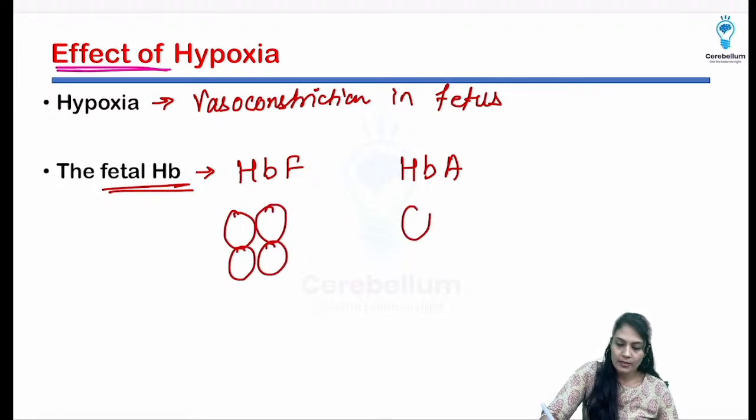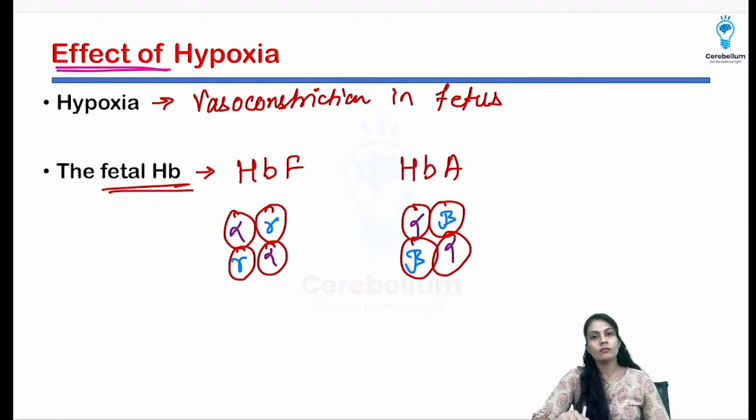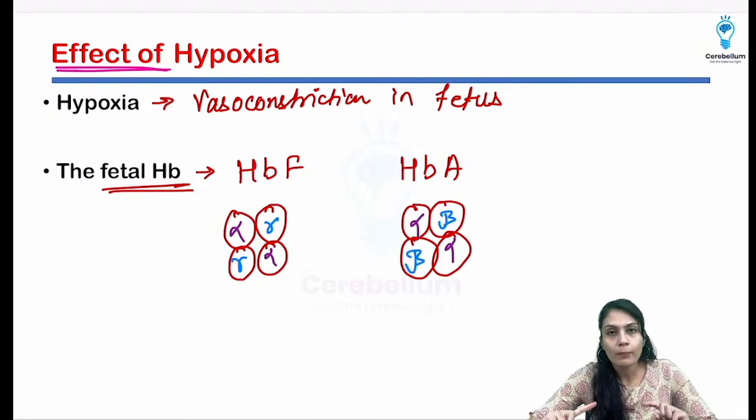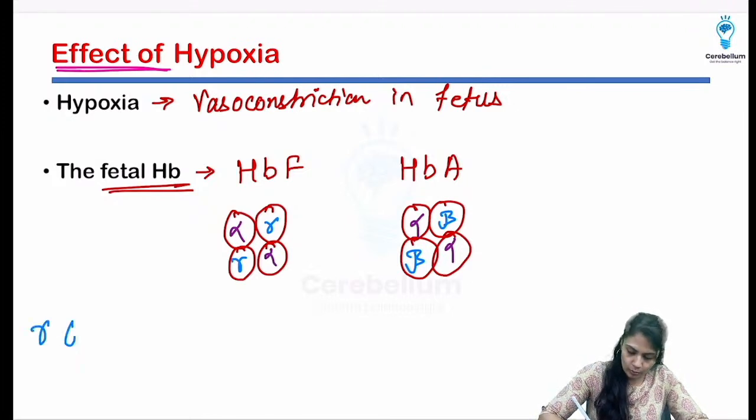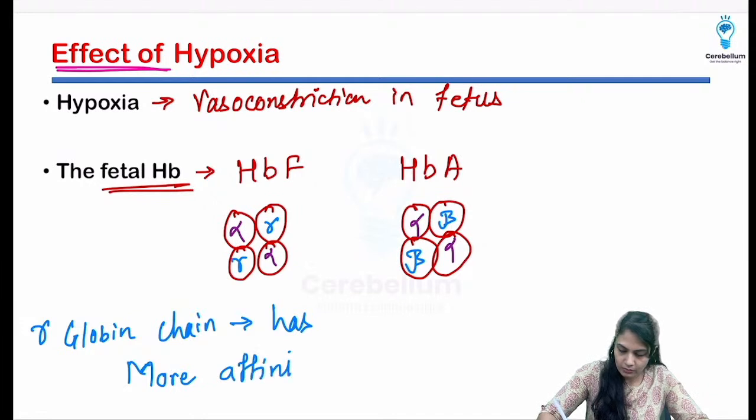Now what are the chains present in the adult, and what are the chains present in the fetal hemoglobin? Alpha is common in both, but in the fetal circulation it is going to be the gamma that is present, instead of beta. And there is a very important point over here, that the gamma globin chain in the fetal hemoglobin has more efficiency or affinity towards oxygen.